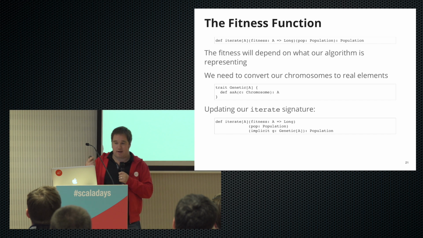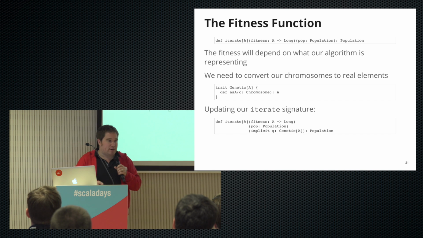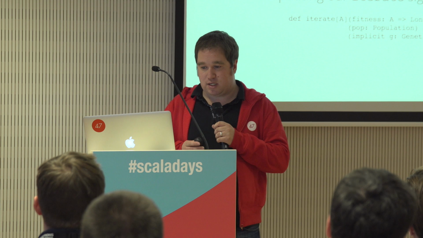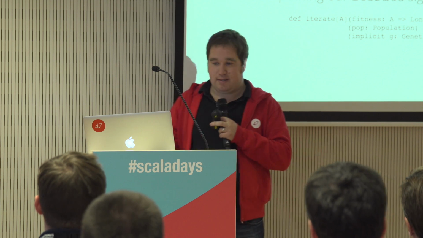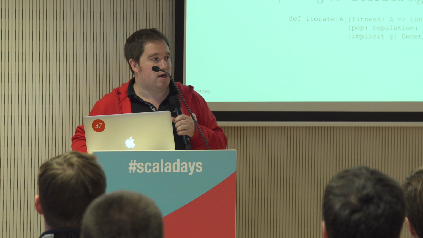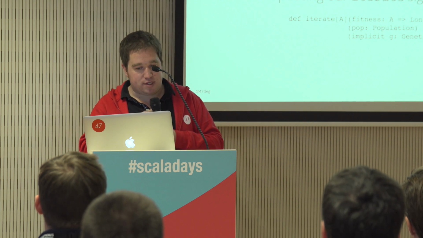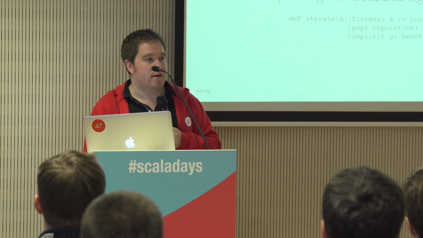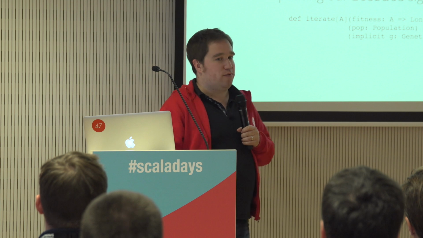And we'll look at some concrete examples in a little while, just to hopefully make this a bit clearer. So we just need to change our iterate signature just ever so slightly. And so I'm going to add this new parameter on here. So we need our fitness function and our population again, but then we also need a way to convert from the chromosome to the real thing.